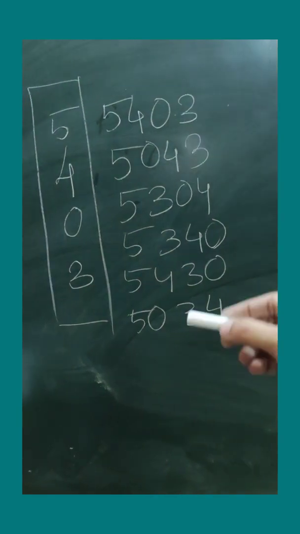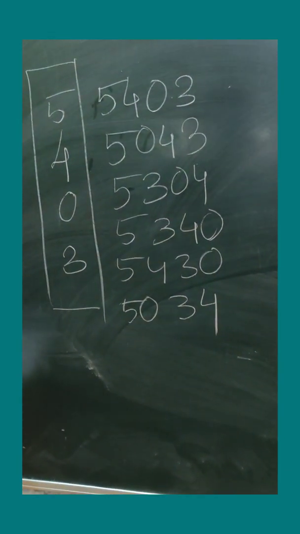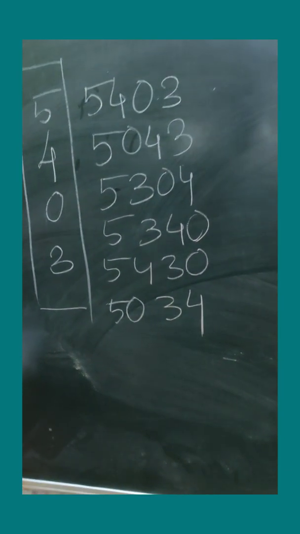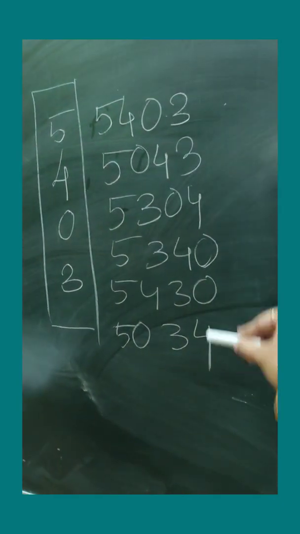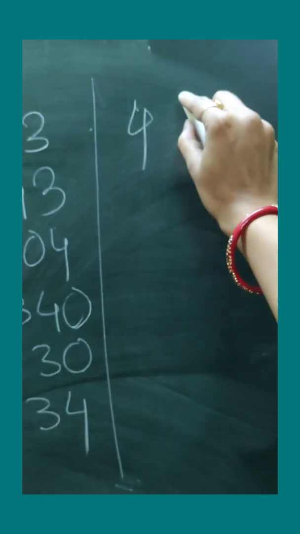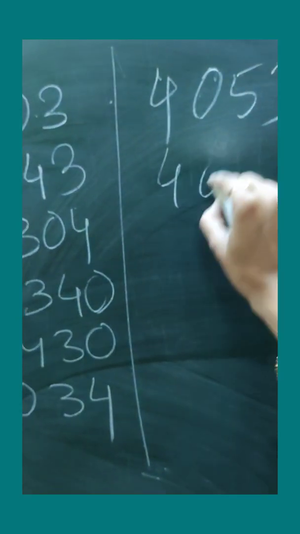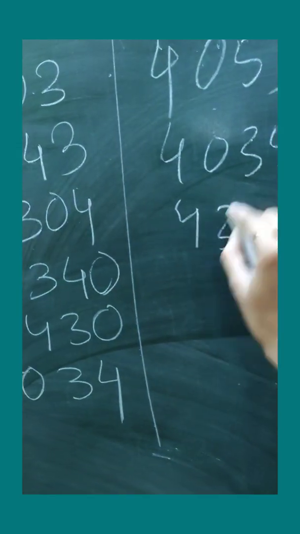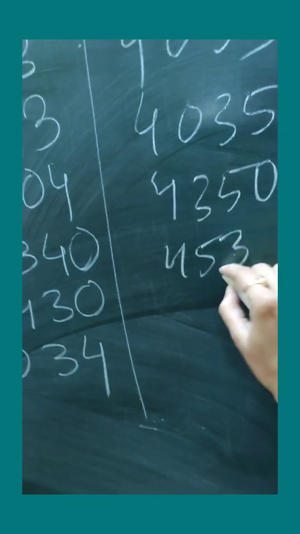For example, these are the type of digits I have written, beginning with 5. Similarly, I can write more 4-digit numbers which begin with 4. For example, 4053, 4035, 4350, 4530.